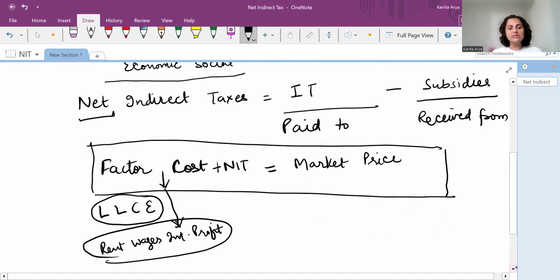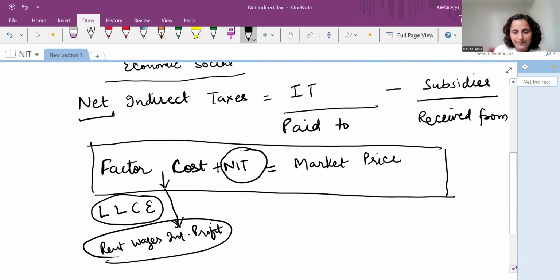But if we want to sell the produce which we have produced in the market and to make it legal, we have to give the government dues. That is done by adding NIT here. It means if we have to give some dues to the government, that would be added. If the government is promoting us by giving some subsidies, those would be subtracted.